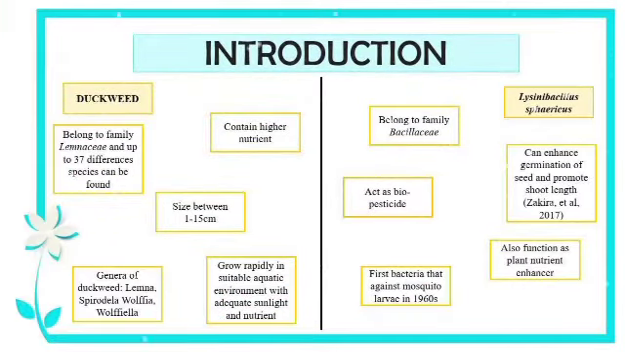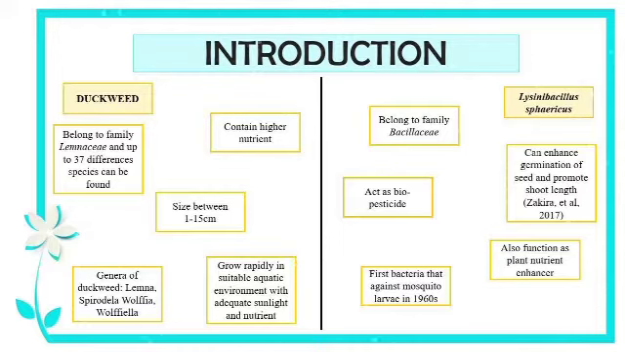Starting with the introduction, duckweed is an aquatic plant that belongs to the family Lemnaceae, and up to 37 different species can be found. Duckweed size is between 1 to 15 cm. Genera of duckweed are Lemna, Spirodela, Wolffia and Wolffiella. Duckweed grows rapidly in a suitable aquatic environment with adequate sunlight and nutrients. Duckweed is high in nutrients.